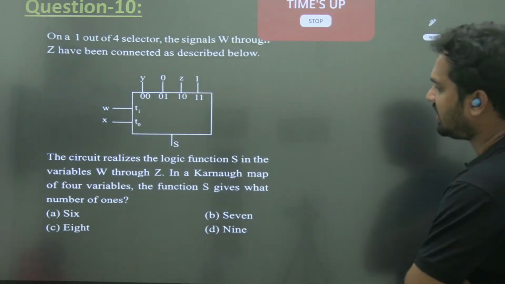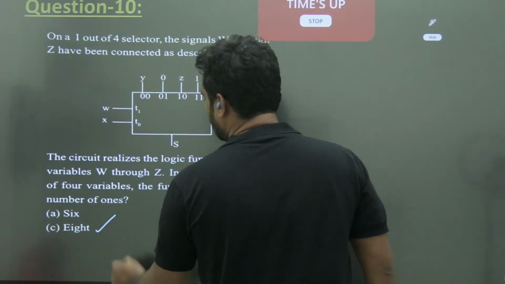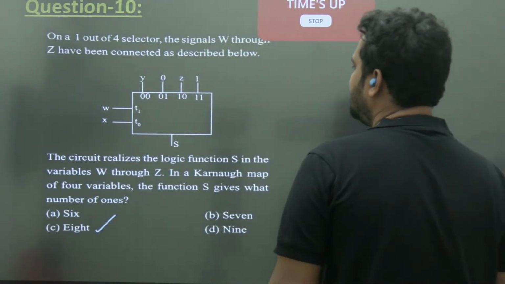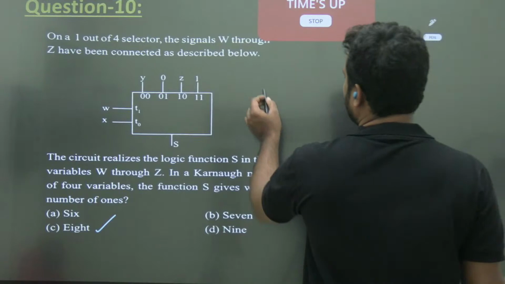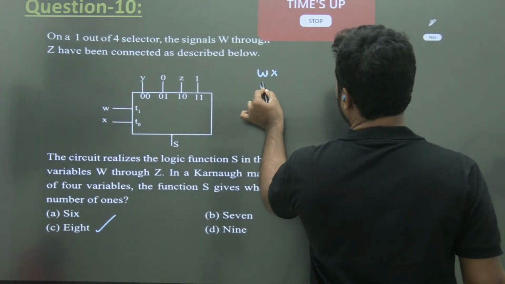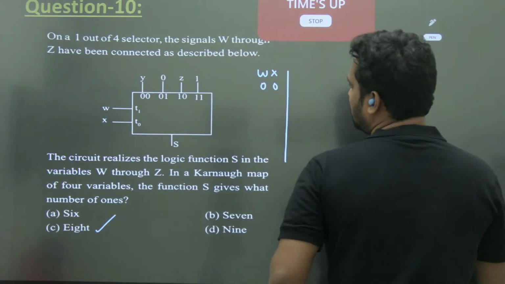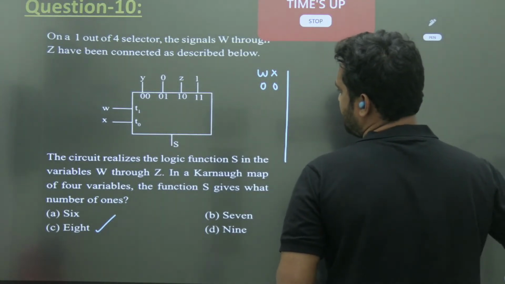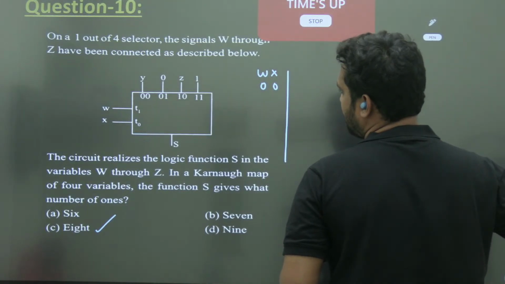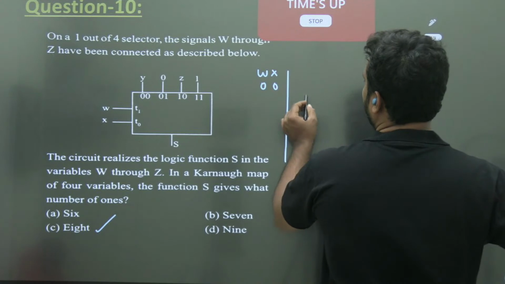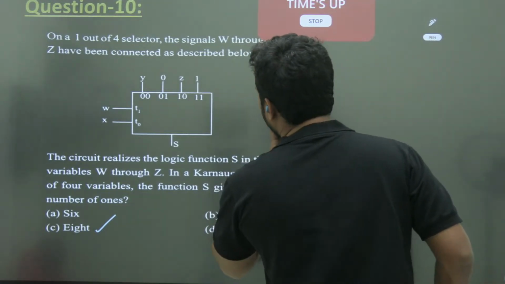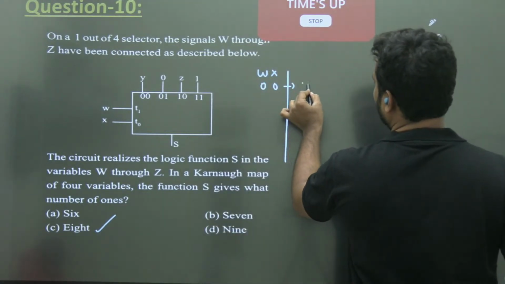Right, it is the right answer. Here, one simplest way to do this: when WX is 0, 0, firstly, when will you get the output? The output is equal to y.